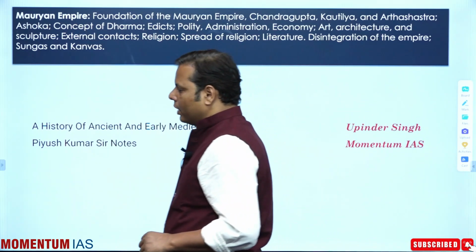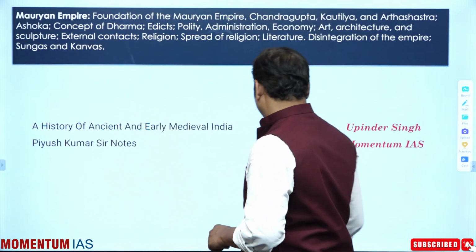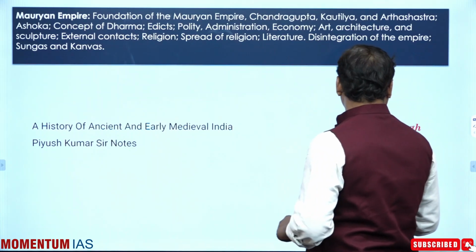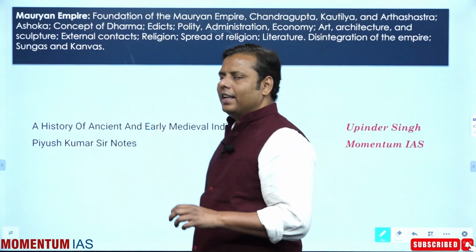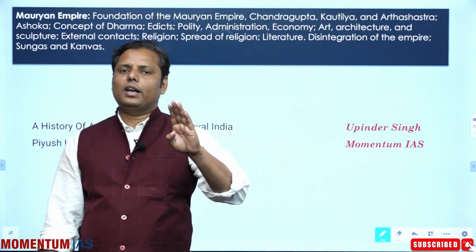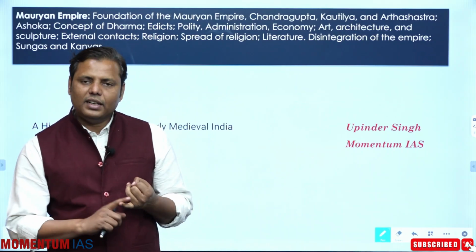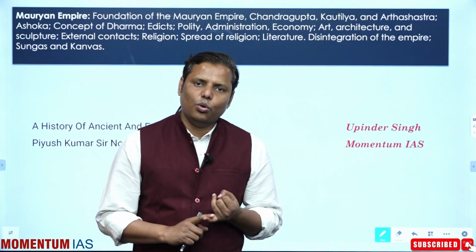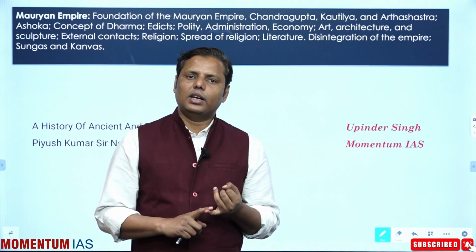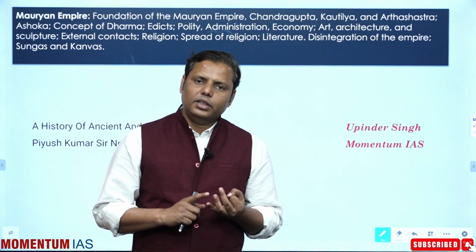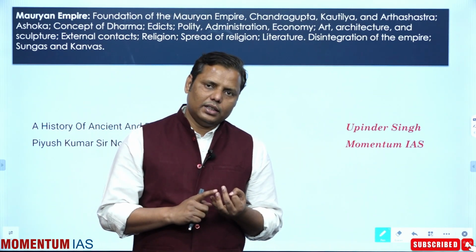Now it is about the Mauryan period. Coming to the same point again, first of all you should understand what dimensions are very important in the Mauryan period. The first dimension is about the various sources, right? Arthashastra on one hand, Indica on the other hand. From these two sources you can find separate questions, right?